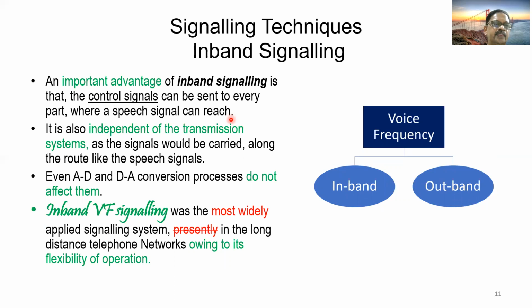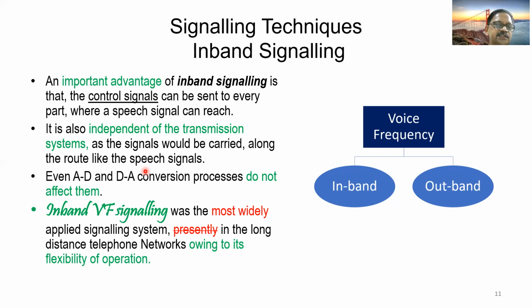Further, it is also independent of transmission systems, as the signals would be carried along the route like the speech signals. It is not dependent on the type of the transmission systems en route from source to destination, because it is carried along with the voice, within the voice band of 300 Hz to 3400 Hz.